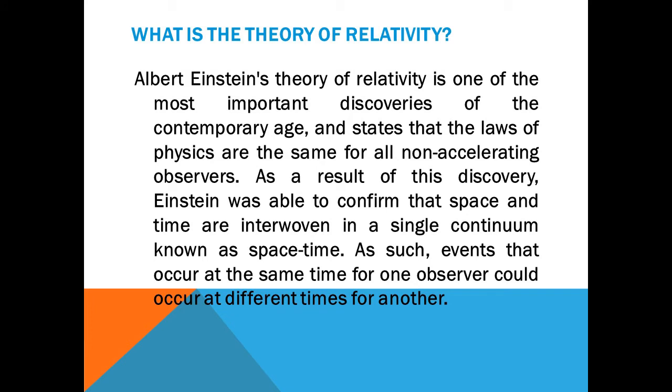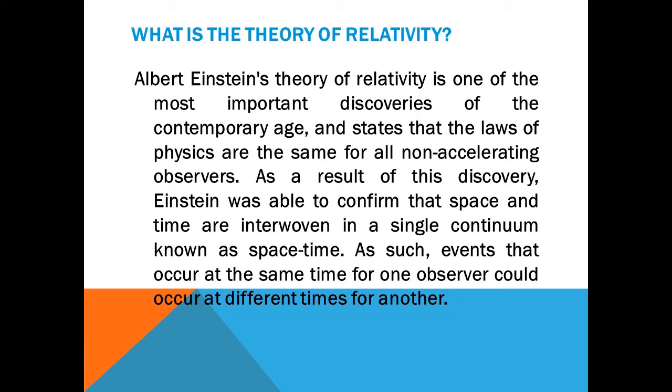What is the theory of relativity? Albert Einstein's theory of relativity is one of the most important discoveries of the contemporary age and states that the laws of physics are the same for all non-accelerating observers. As a result of this discovery, Einstein was able to confirm that space and time are interwoven in a single continuum known as space-time.